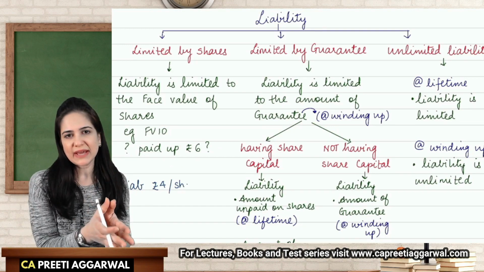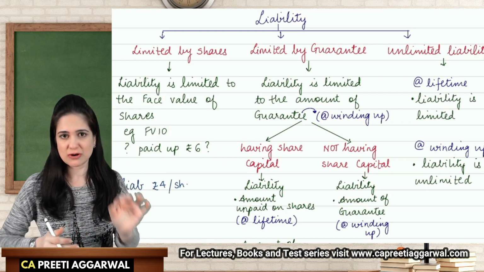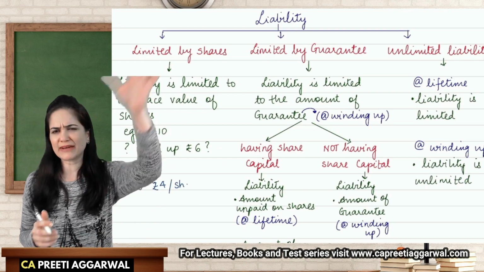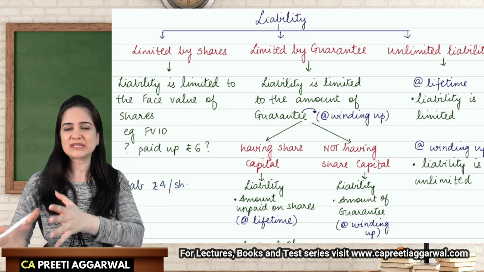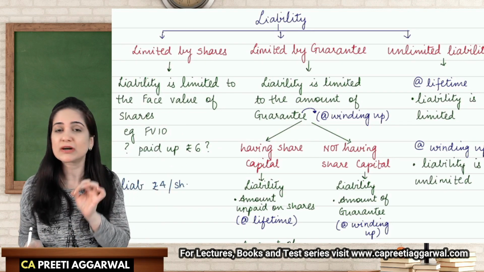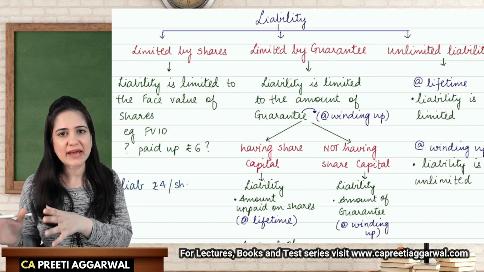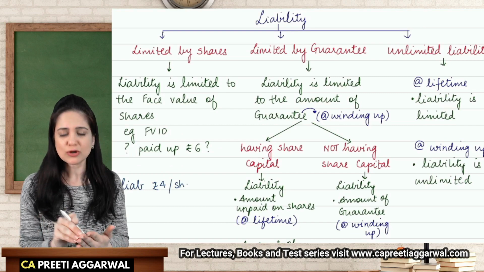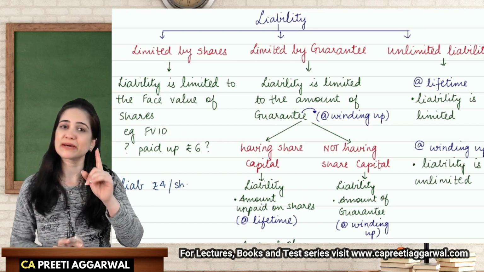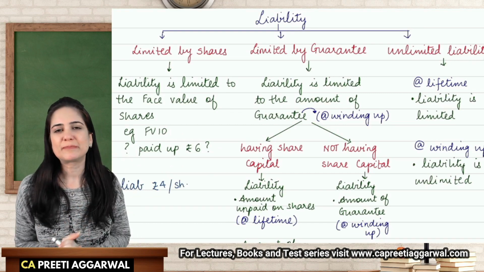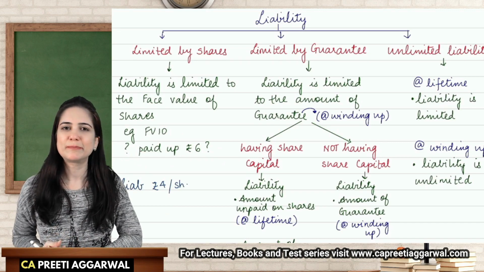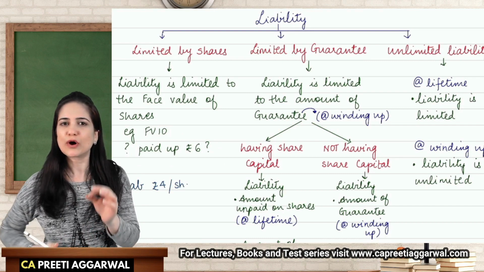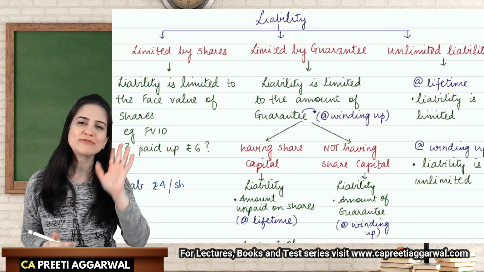So I went to Mr. A, who is member of the company, and he assured that he will pay 15,000 rupees. I said, guaranteed? He said, yes, guarantee, I will pay 15,000. I went to Mr. B. He assured me that he will pay 30,000 rupees. Mr. C guaranteed to pay 50,000 rupees. So I made a list of the contributions that these people will make at the time of winding up. Such type of companies are known as companies limited by guarantee. So in case of guarantee companies, members agree to contribute money at the time of winding up.